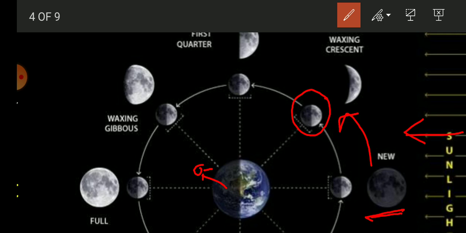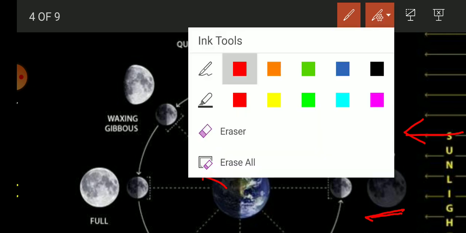So if a person is standing here and watching the sky, he can see a less lit up portion and most of the dark portion. The dark portion cannot be seen in the night sky, so the lit up portion can be seen like a crescent. It is called waxing crescent or crescent moon.